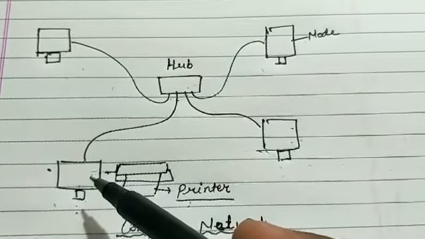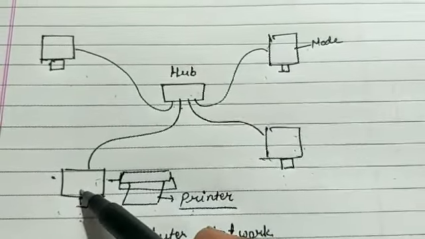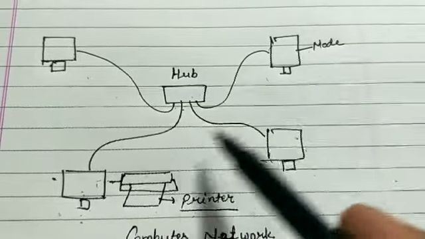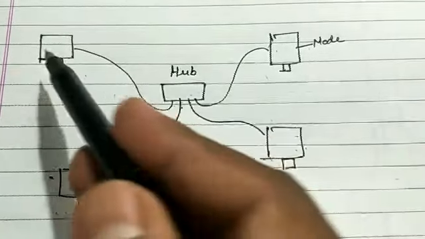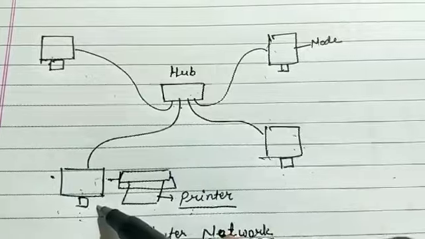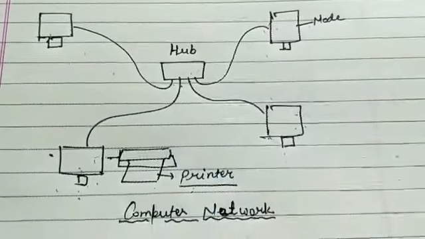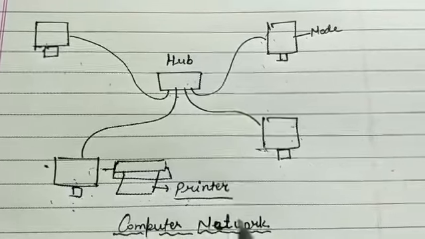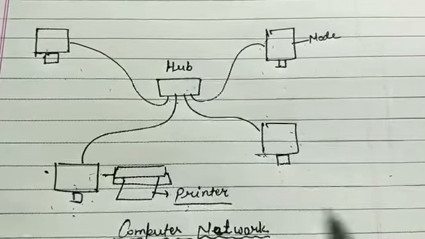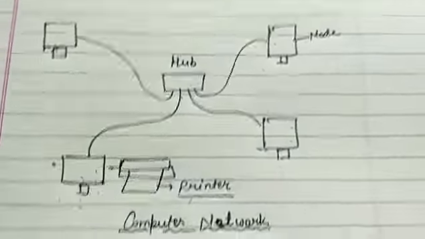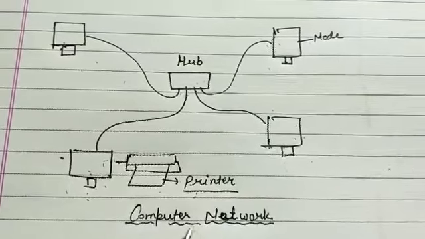Clear? So if one file is available here, there is no need to copy the same file in that computer, in that computer, and in that computer. This file can be accessed by all these three computers. That is the example of computer networks, and that is the use of computer networks. Clear? So that is your first topic.